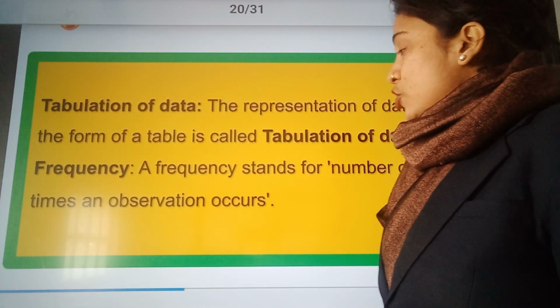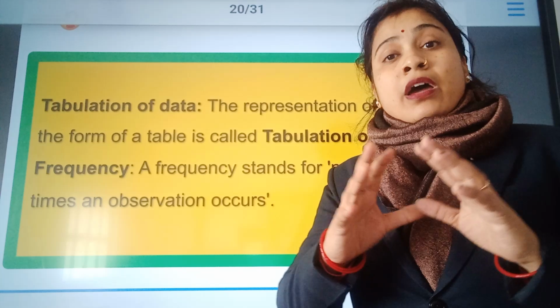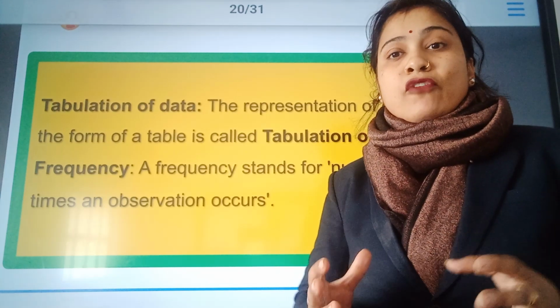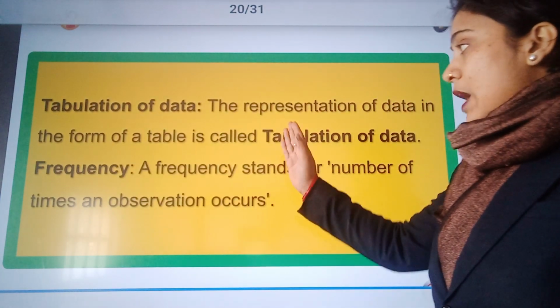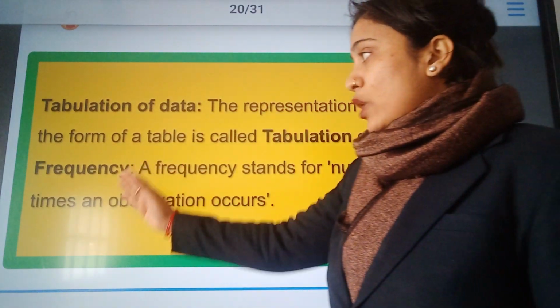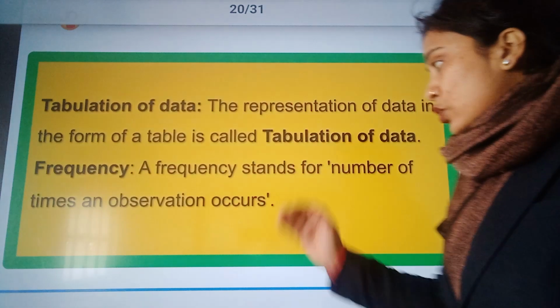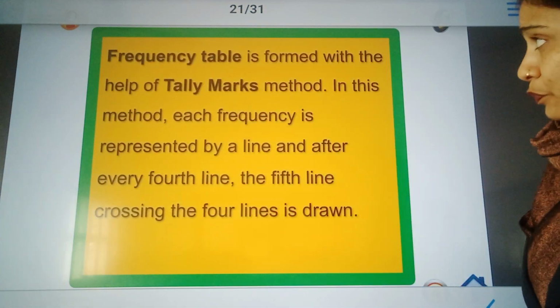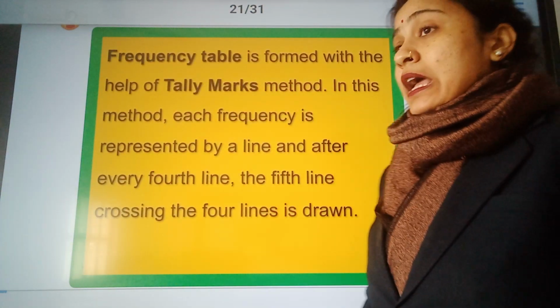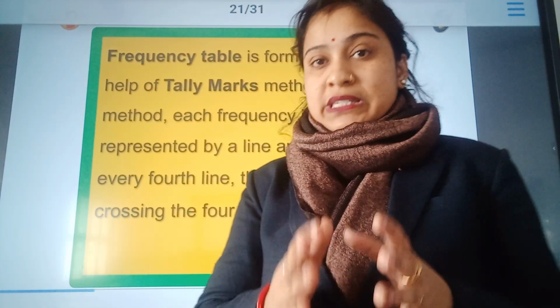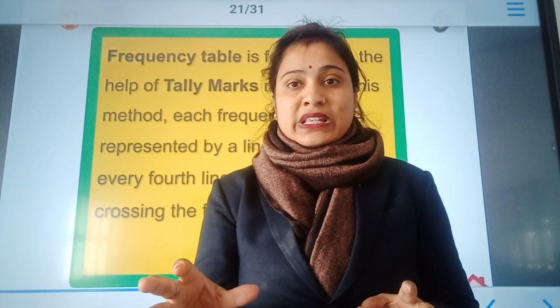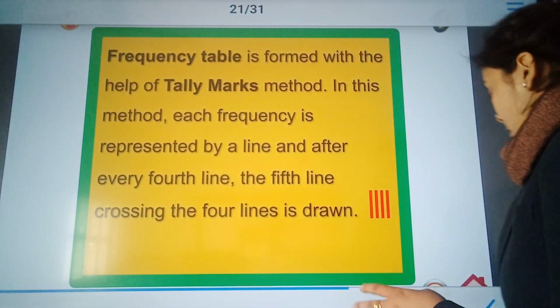Then what is tabulation of data? When the data is represented in the form of a table, it is known as tabulation of data. Then what is frequency? The number of times any observation occurs gives you the frequency. Then the frequency table: it is a table in which we represent the data in terms of their frequency, and frequency is represented in terms of tally marks.